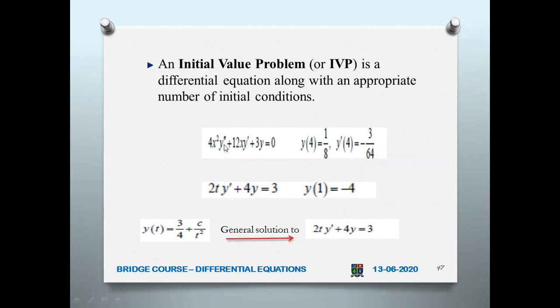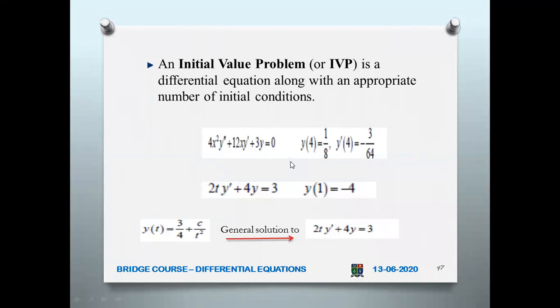And here you have y double dash, which means you need to integrate twice. That naturally gives you two constants, C1 and C2. So to find the value of those constants, you need two conditions.